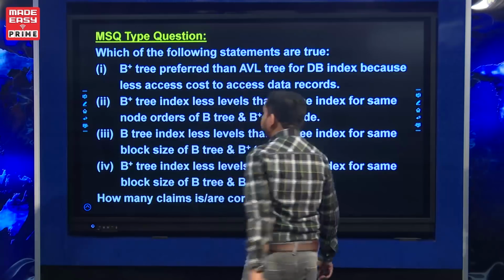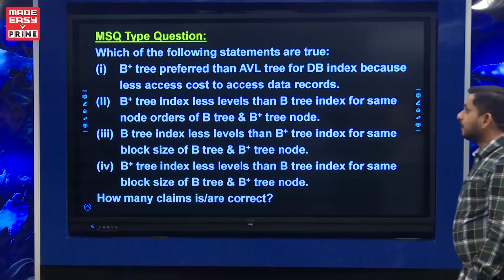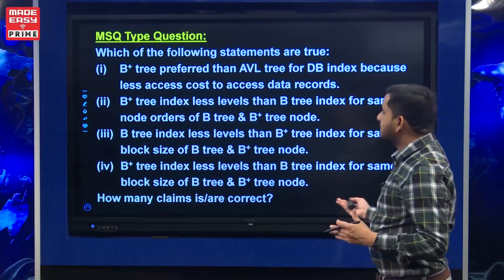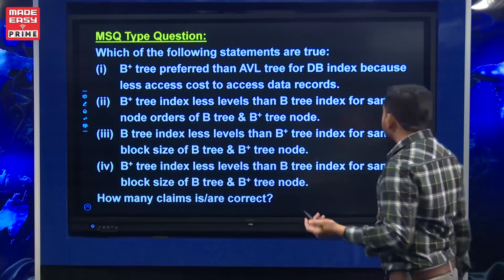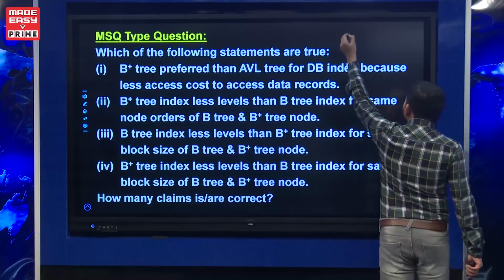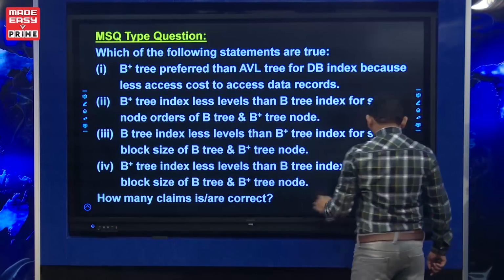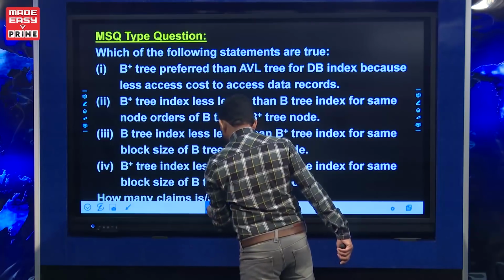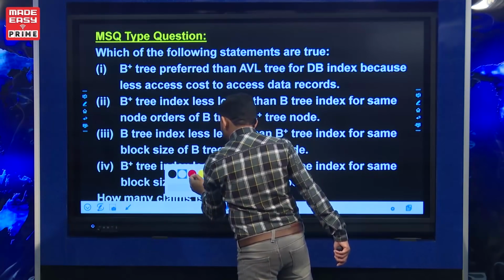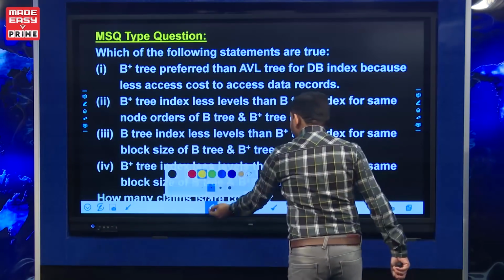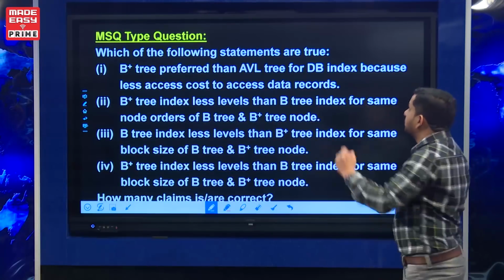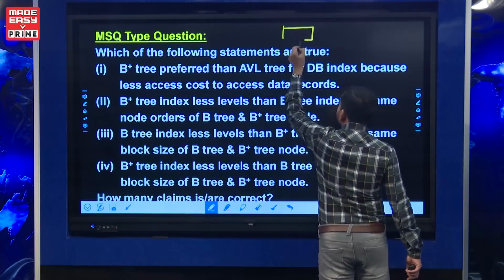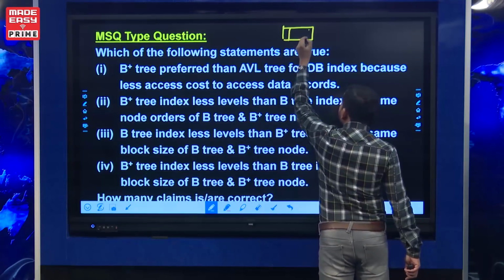Let us read this question. B plus tree is preferred over AVL tree for database index because of less access cost. Obviously, whereas in an AVL tree, each node is capable of storing one single key only.